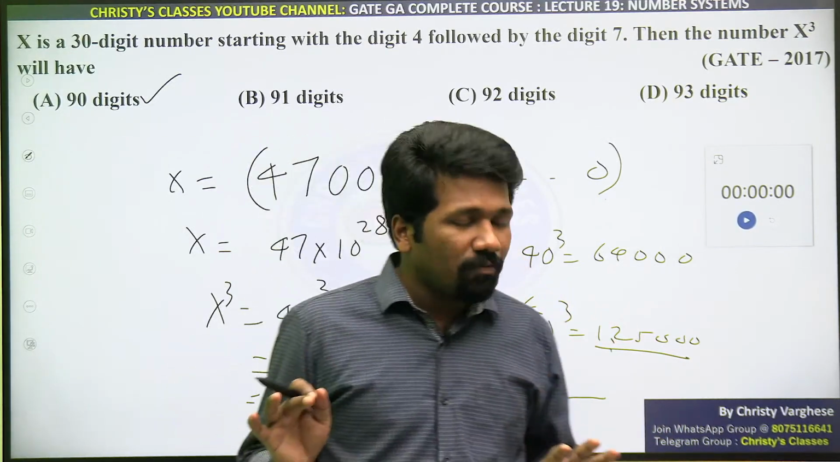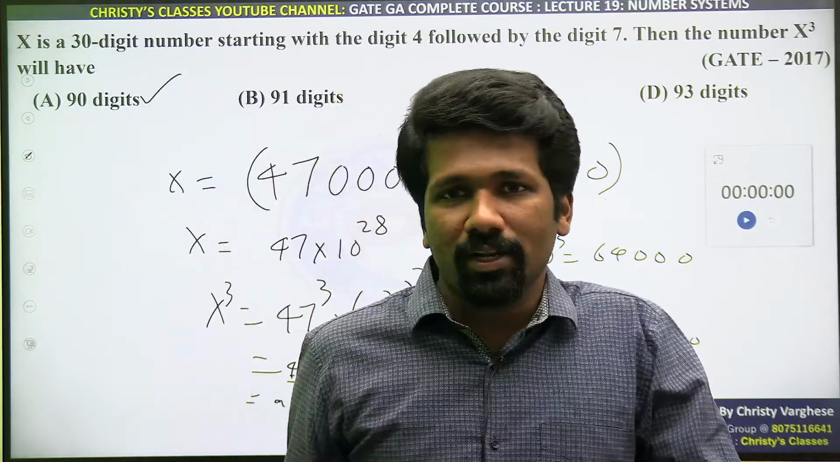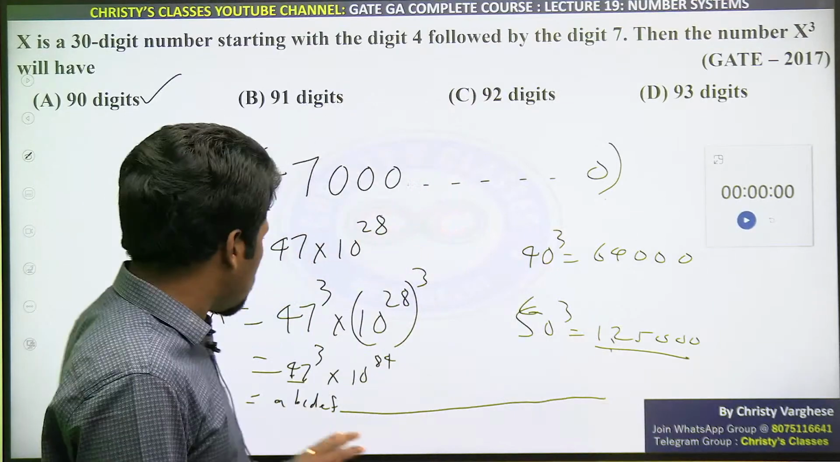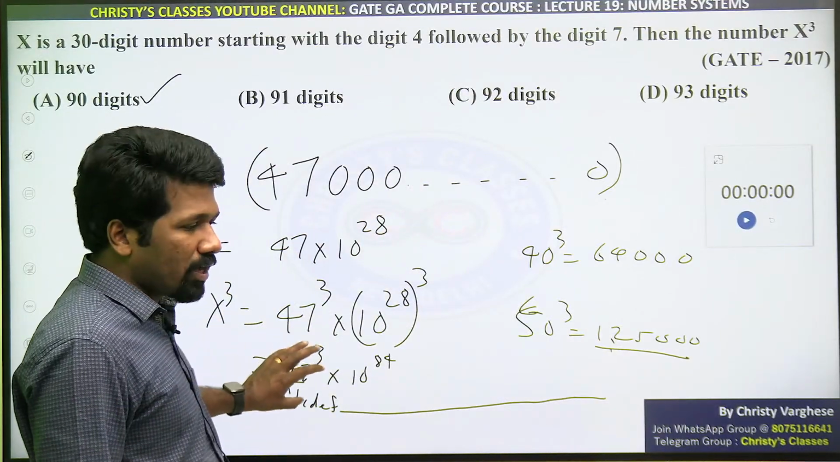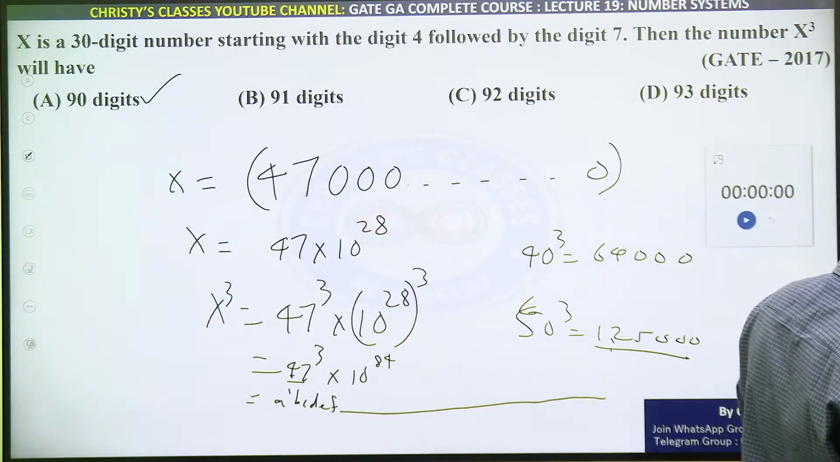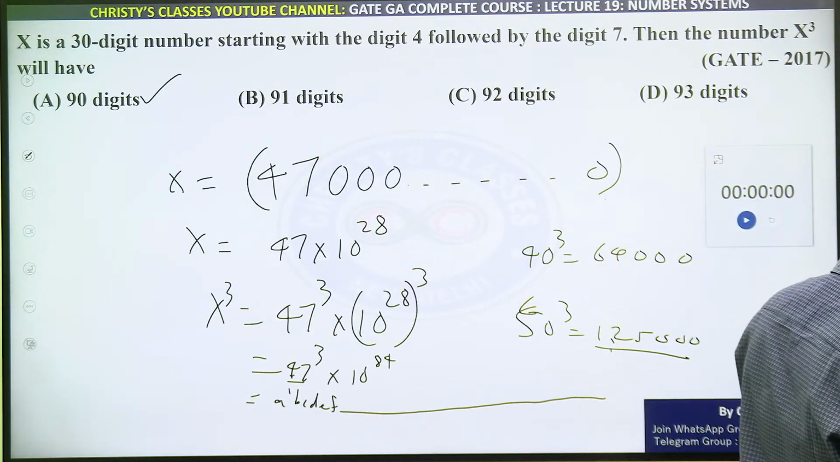Actually there are techniques in Vedic maths to find the cube of the number itself, but that technique is time consuming. As the GATE exam provides a virtual calculator, we will not spare more time on this. Just calculate 47 cube, that itself is fine. All of you clear? Any doubts, please mention in the chat.